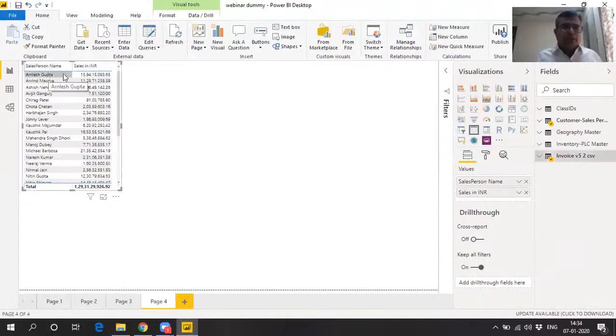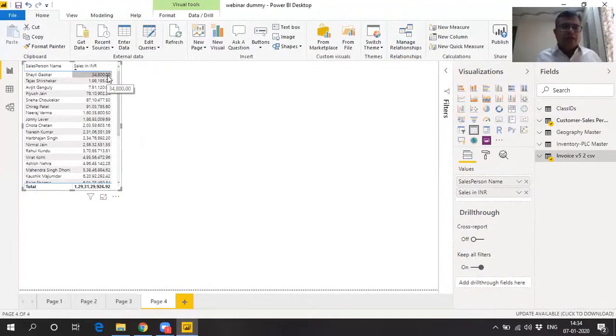We can click on sales in INR and sort it from top to bottom. So the highest is Michael Barbosa, then second is Ramesh Babu, and so on. We can identify the top 10 salespeople in the last 2 years. We can also identify who has done the minimum sales by clicking reverse. Just click once and you can go reverse.